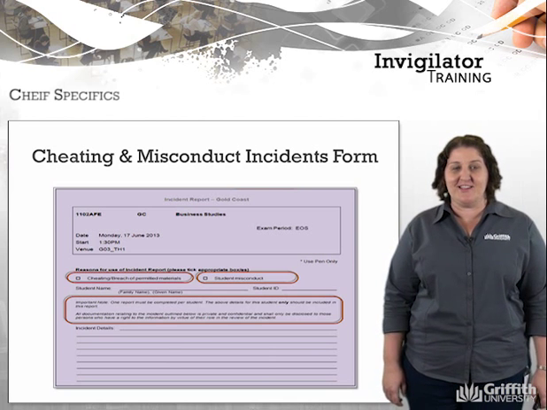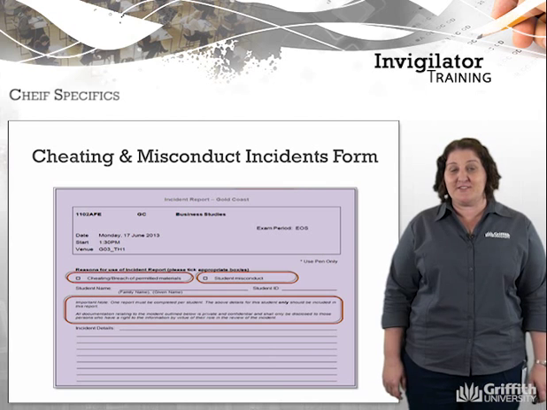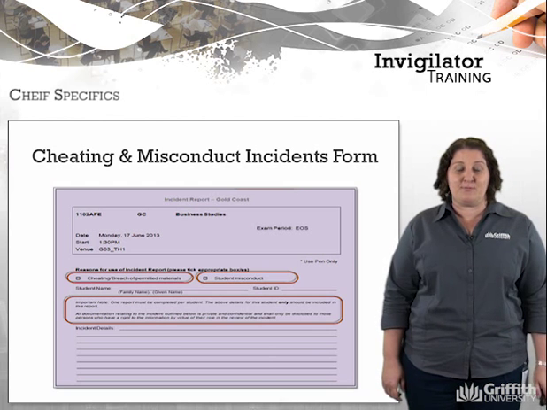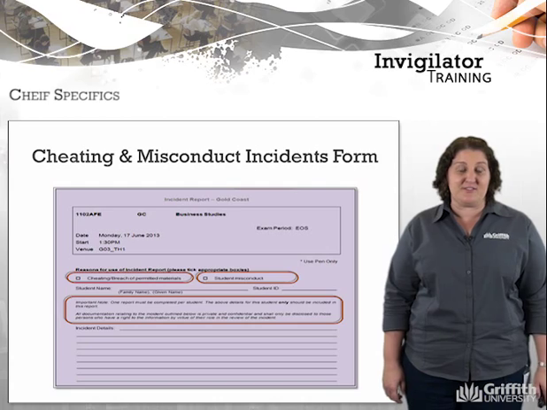for all campuses. If suspected cheating or misconduct occurs, please fill out separate reports for each student involved. Now this is strictly confidential information and is used when the case is being investigated by the university.